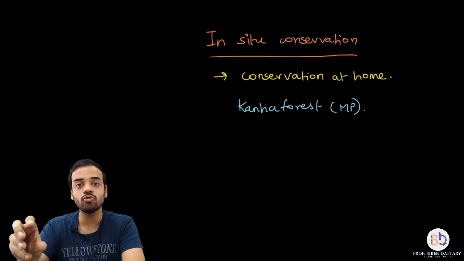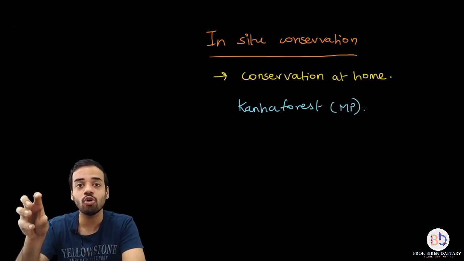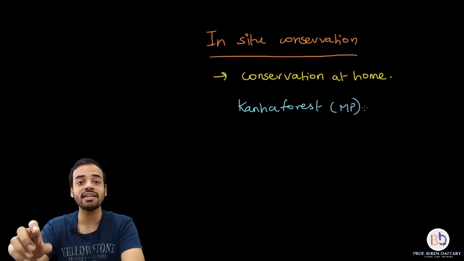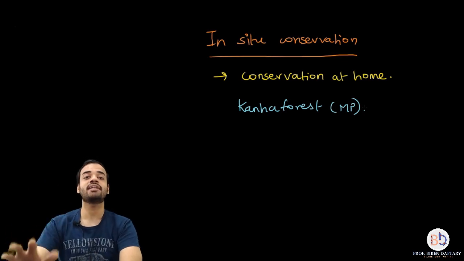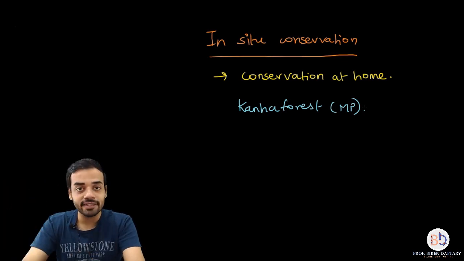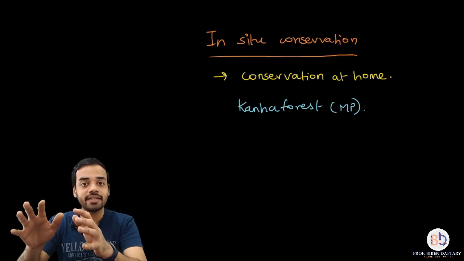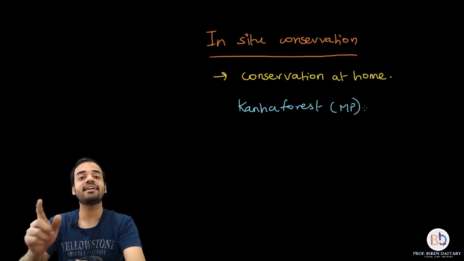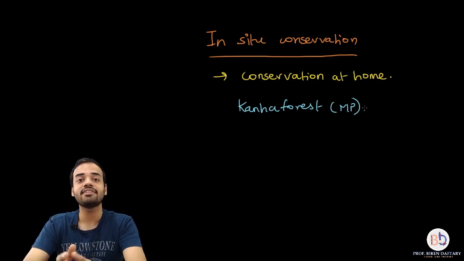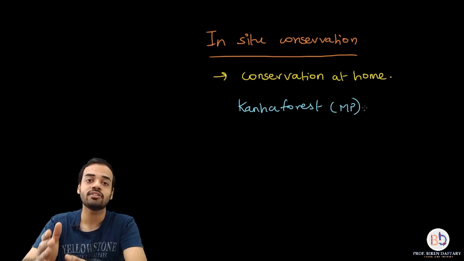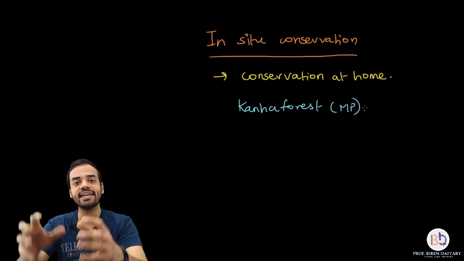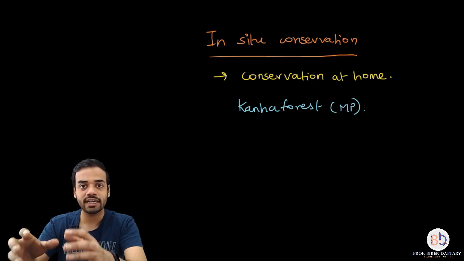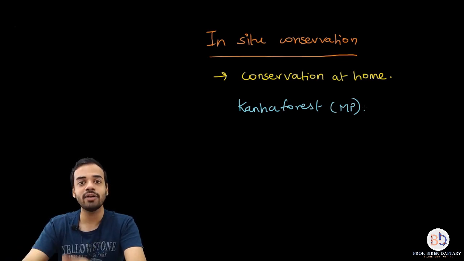See, in situ means on site or on location. The organisms are not removed from their natural habitat. They are kept in their natural habitat, in their natural home, and at the same time they are protected. That is called in situ conservation. So protecting any natural area where organisms are present, where biodiversity is present, that is called in situ conservation.